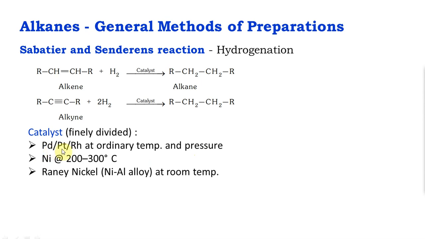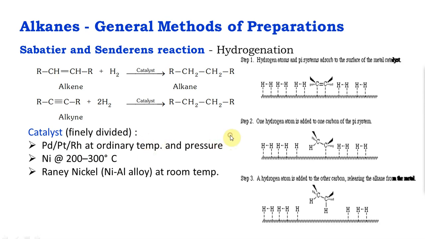Okay, if you want to use inexpensive catalysts, you can use nickel at 200 to 300, but this is not advisable for some compounds because the product or the reactant might not be stable at this temperature. So either you're left with the choice of using palladium or platinum, or you can use an alloy of Raney nickel, which is nickel and aluminum alloy. All of the catalysts that you use, okay, they are completely regenerated provided you do the proper workup.